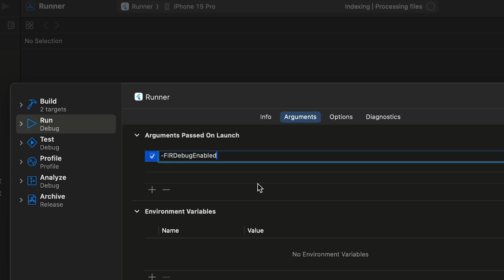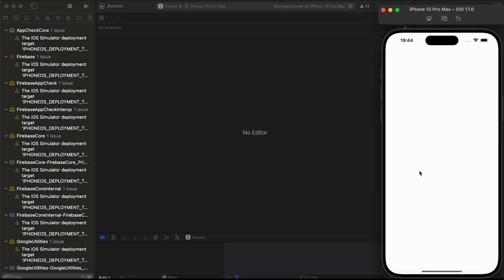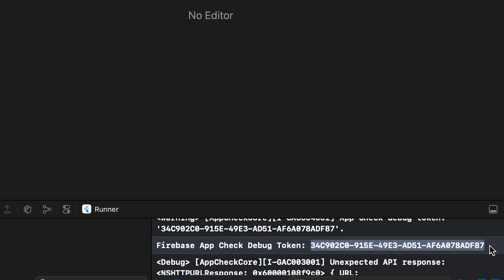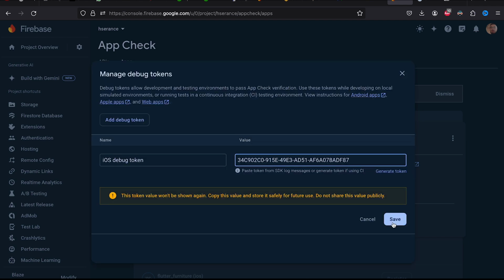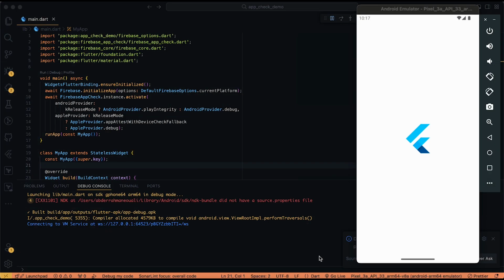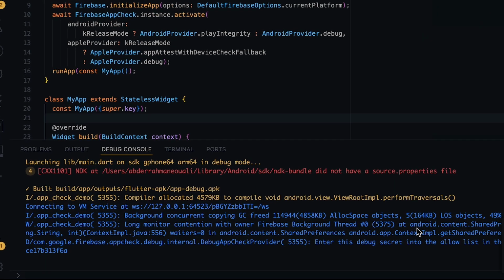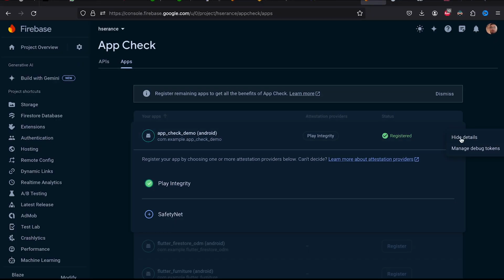Now let's launch our application in the iOS simulator. After it runs, inspect the logs in the terminal. You will find an App Check debug token, copy it, and then in the registered iOS app tab in the App Check console, click on Manage Debug Tokens and add it there. As for Android, we can get the debug token just by running the app in the Android emulator, and the token should be printed in the terminal logs. Copy it and add it as well inside the registered Android app inside the App Check console.